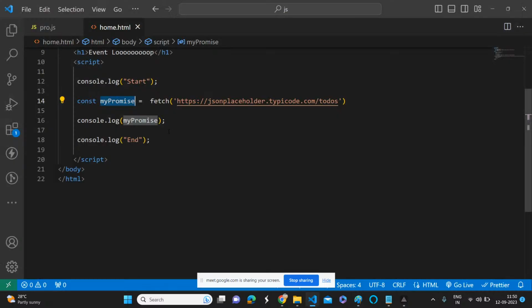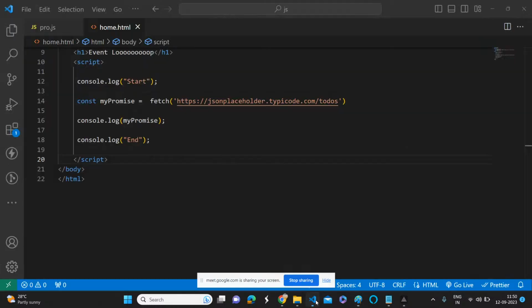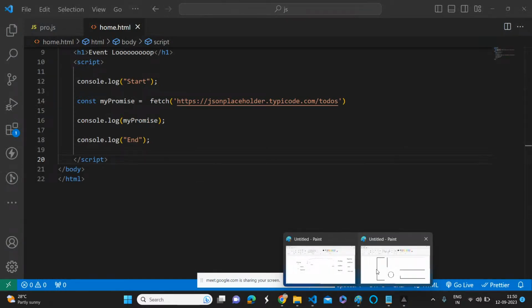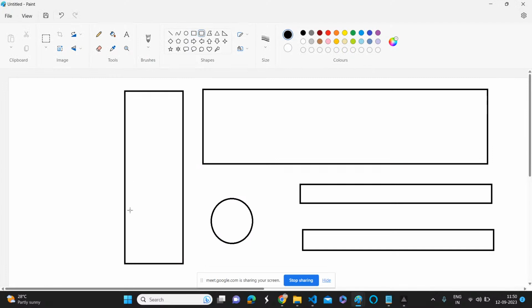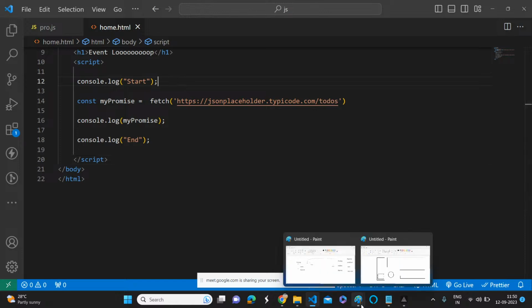So here we have simple 4 lines of code. I think it's not possible to add it here, no problem. Whenever we do console.log start, before that it will create a global execution context, and then console.log start will print start.